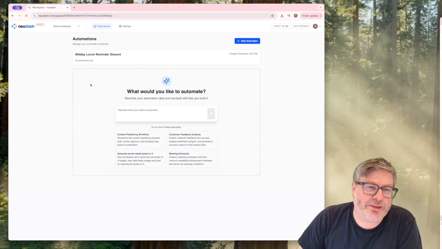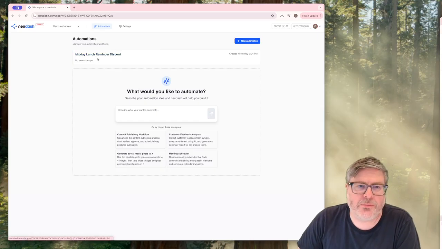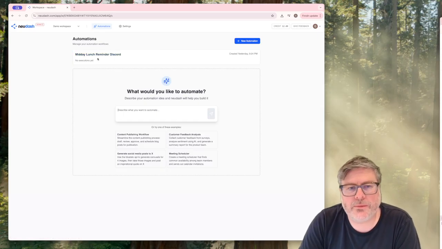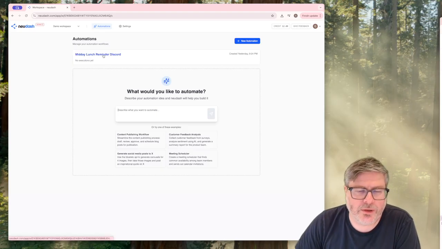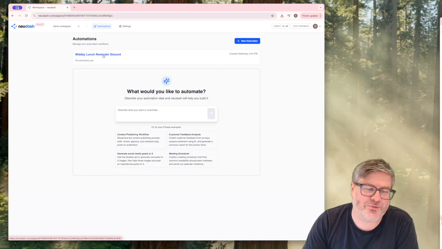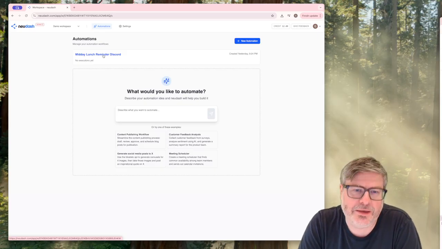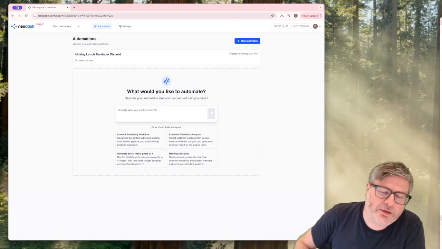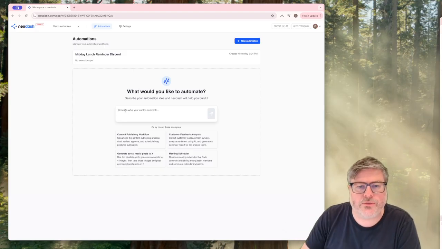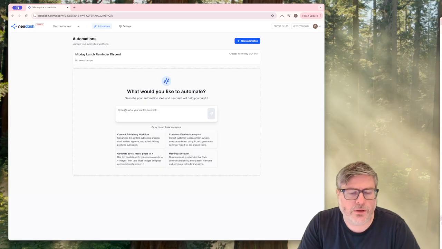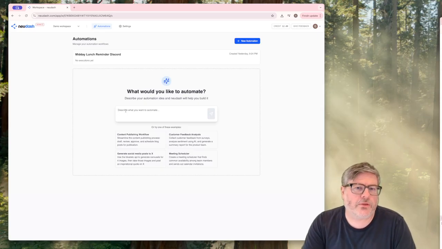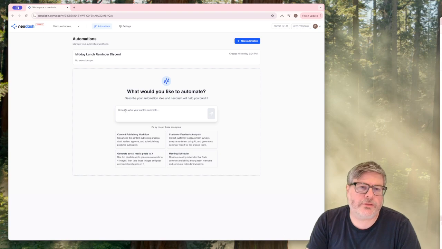So I already have a previous automation here, which is a midday lunch reminder for Discord. The system had some issues, so this rule isn't actually what it says it is. So we'll start with a fresh one, but let's try to reproduce the same test. The idea is that we have a schedule, let's say once every hour, and at every hour we want to post a message to Discord.